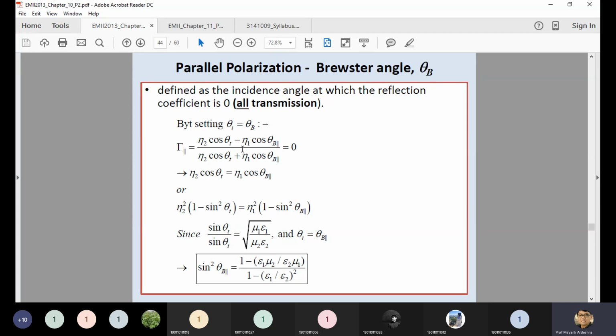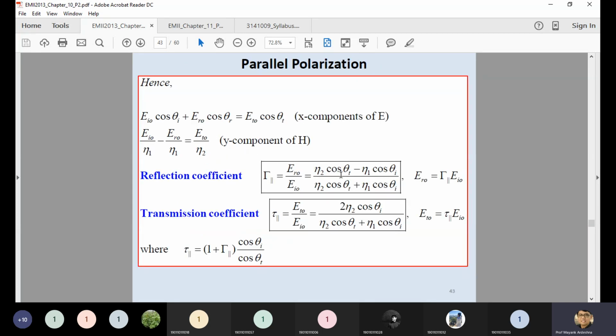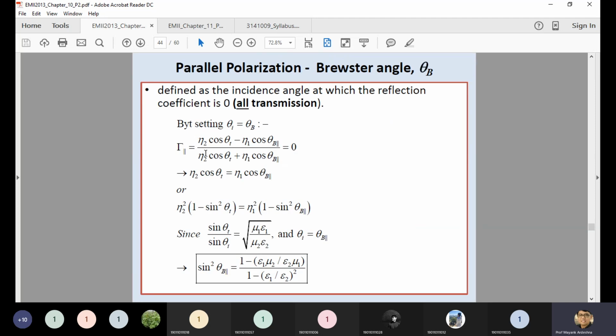So how can you find it out? This equation is derived from the reflection coefficient, noted as this one. This terminology will be 0. It means this is our incidence angle theta i, and the reflection is 0, meaning the reflection coefficient is 0. So in this equation you can put the capital T as 0, so you can say this terminology is 0.